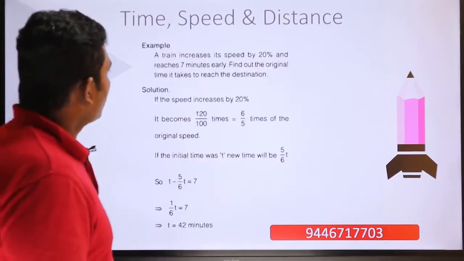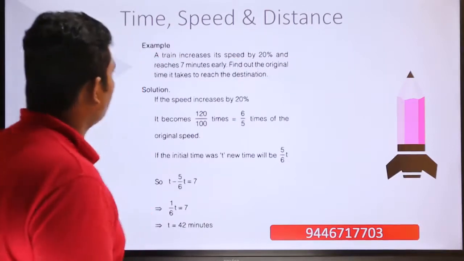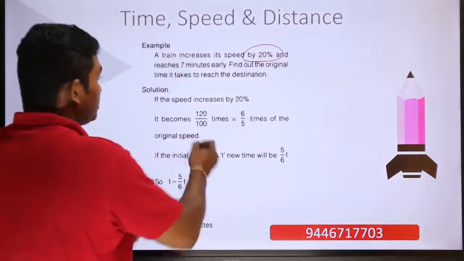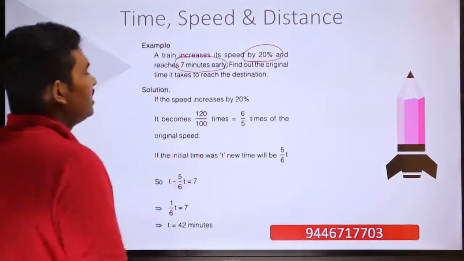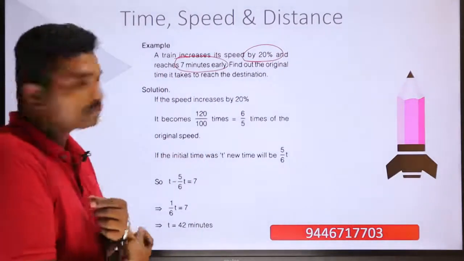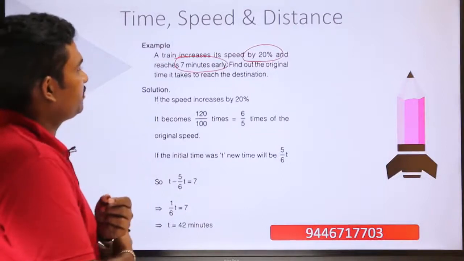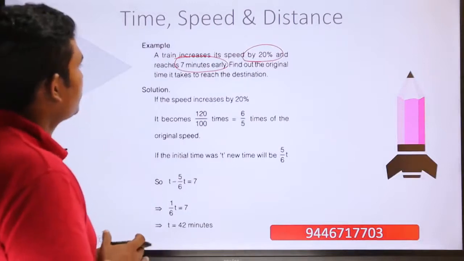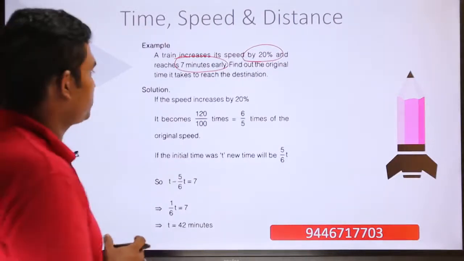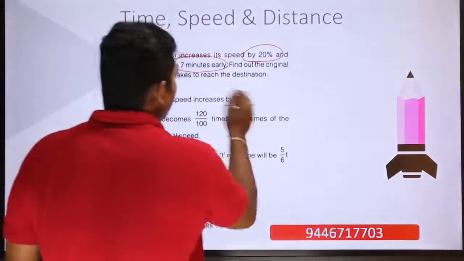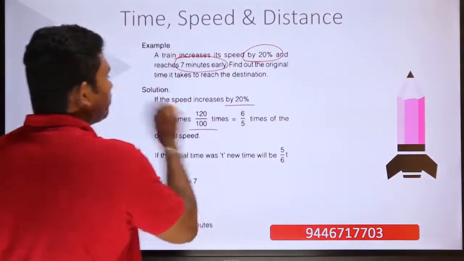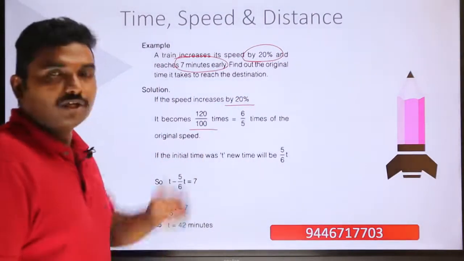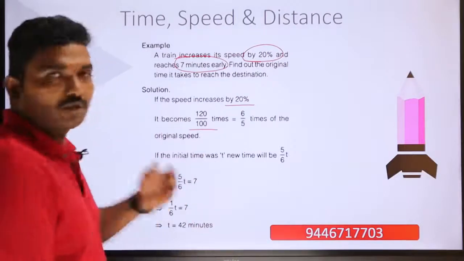Now moving into the next example question. A train increases its speed by 20% and reaches 7 minutes early. You can see these kinds of questions are really good questions. When this kind of question comes in your examination, most of your friends will not be able to answer it. So a train increases its speed by 20%. That means it becomes 120 out of 100. It goes beyond the 100% of what was previously.